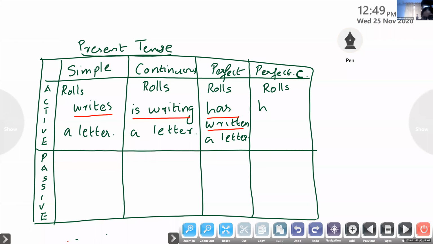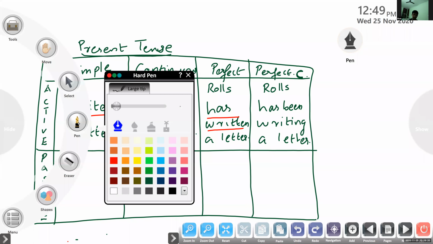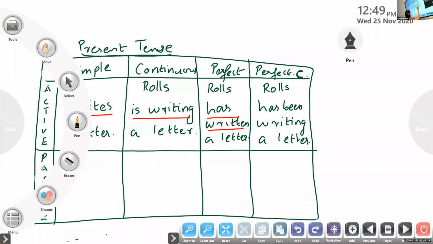Very good. Has been writing a letter. Tell me the finite verb here. Has been writing. Very good, children. Smart children here.